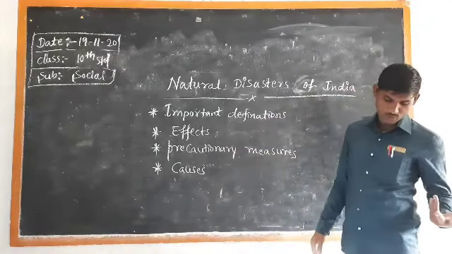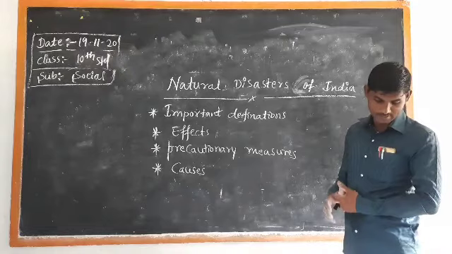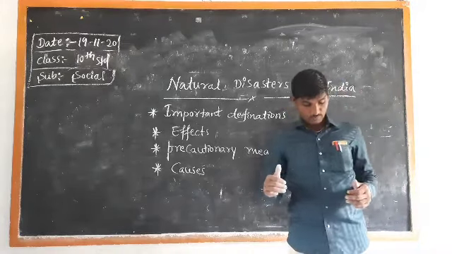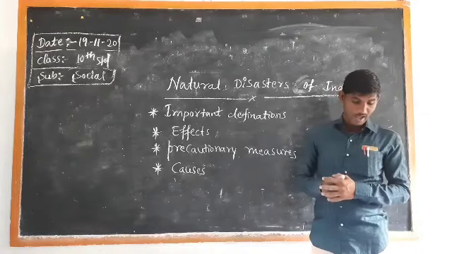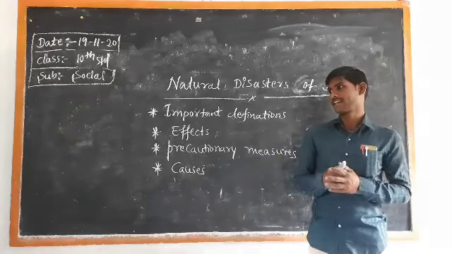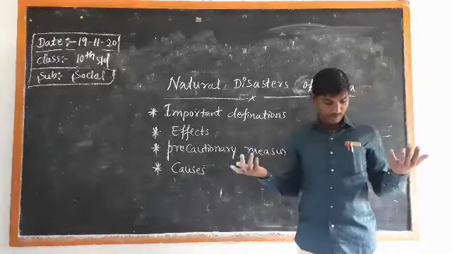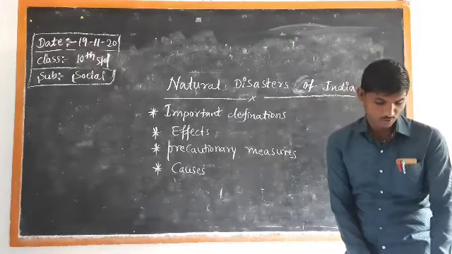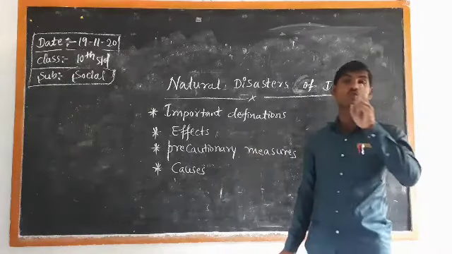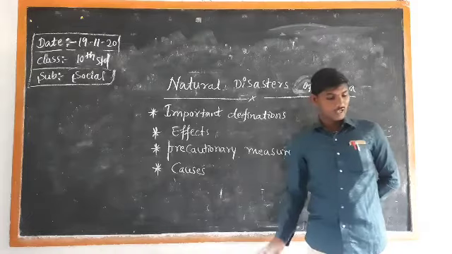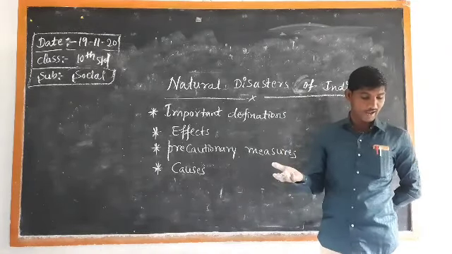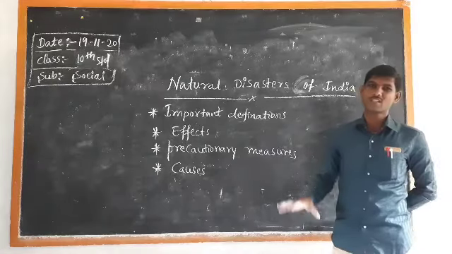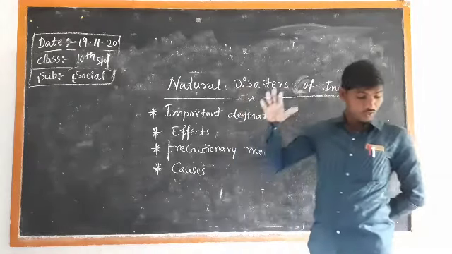And the last causes: construction of roads, railway lines, dams and reservoirs, and mining and quarrying. These are the major causes for landslides. And the last 2 causes are monsoon winds, tropical cyclones, and tsunamis. These are all causes for coastal erosion.